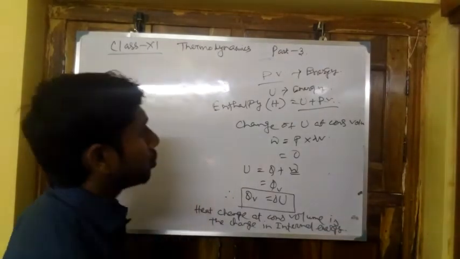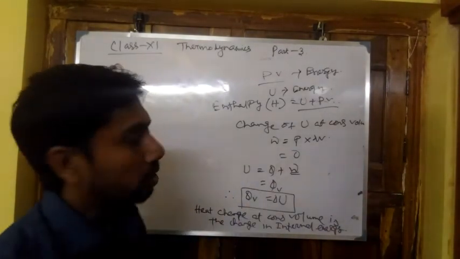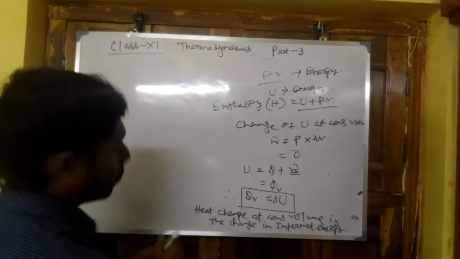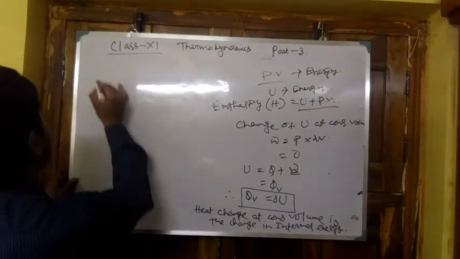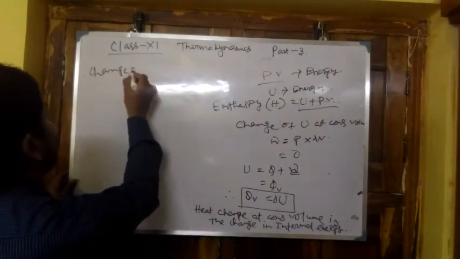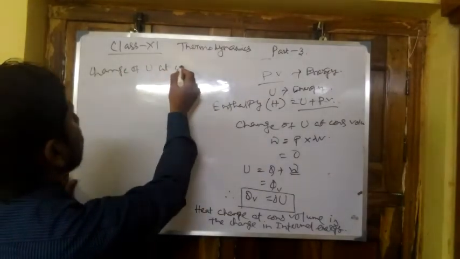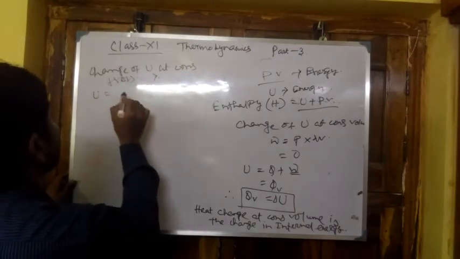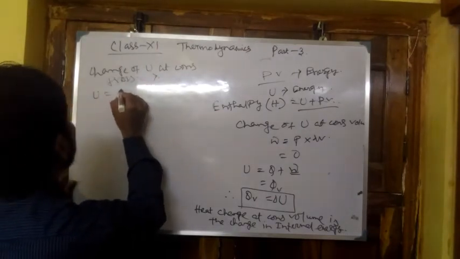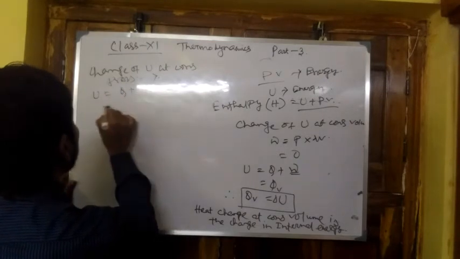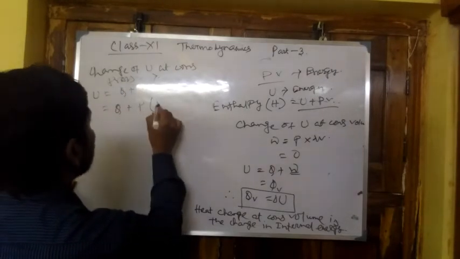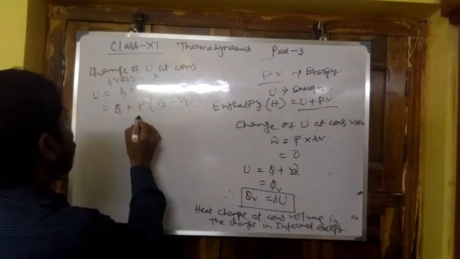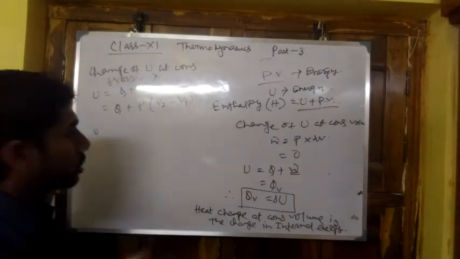In the same way, we get the change of U at constant pressure. ΔU equals Q plus work, Q plus P into (V2 minus V1). Now as it is constant pressure, the different conditions should be taken.